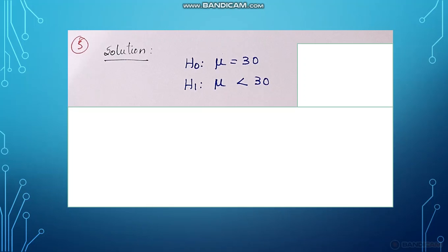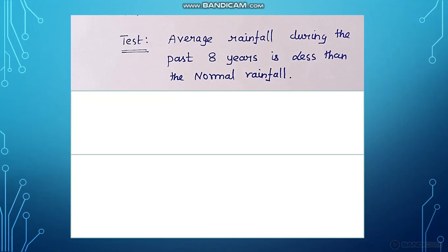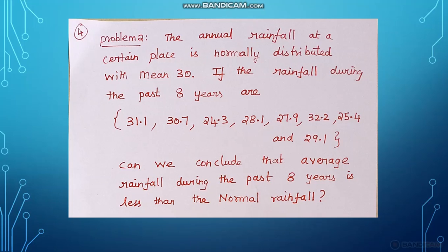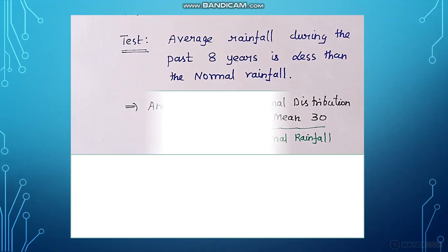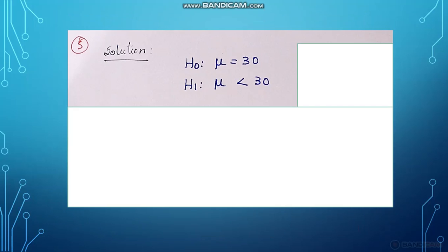Why less than 30? See here, in the question they gave, we want to conclude whether the average rainfall during the past 8 years is less than the normal rainfall. Normal rainfall is 30, so less than normal rainfall is the alternate hypothesis. In this problem they give the alternate hypothesis. So the alternate hypothesis is mu less than 30.